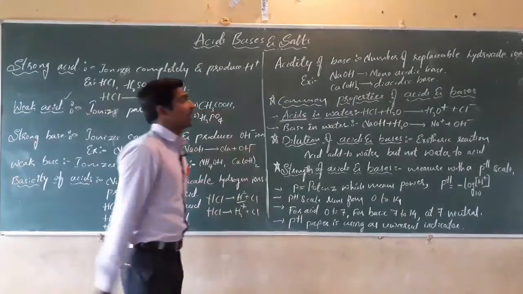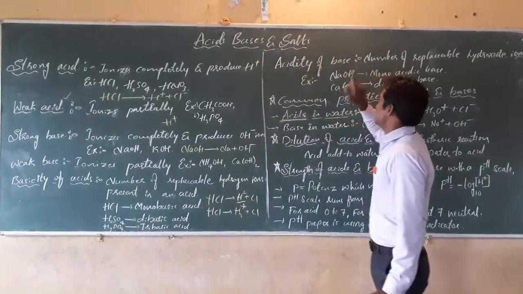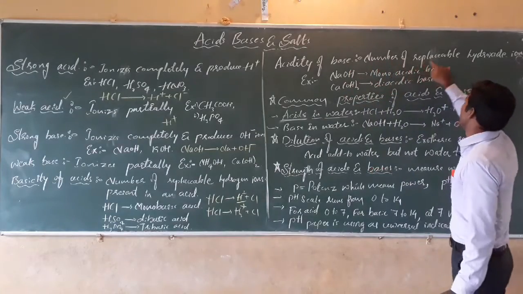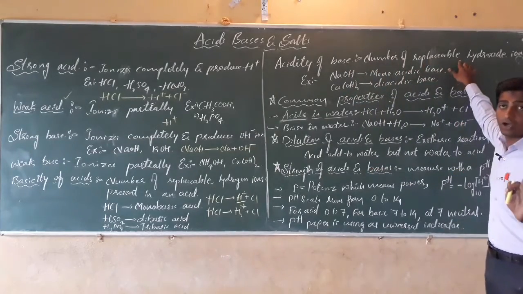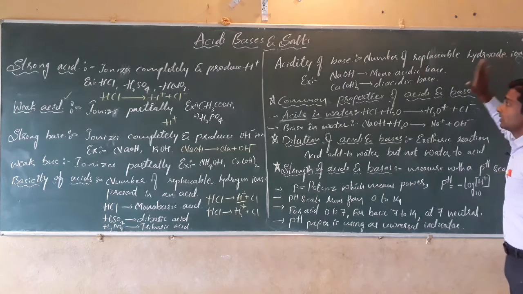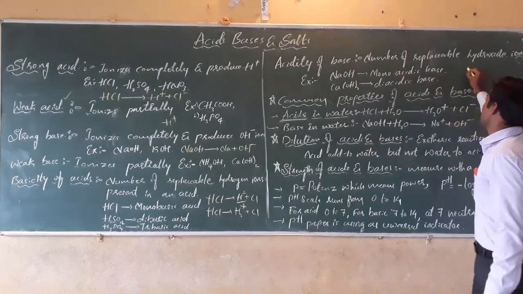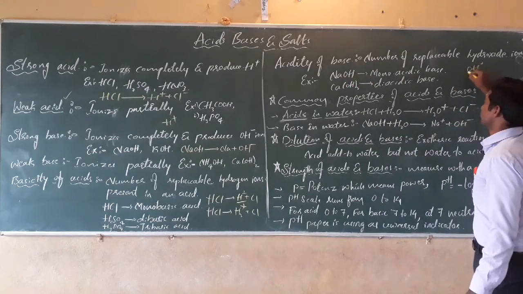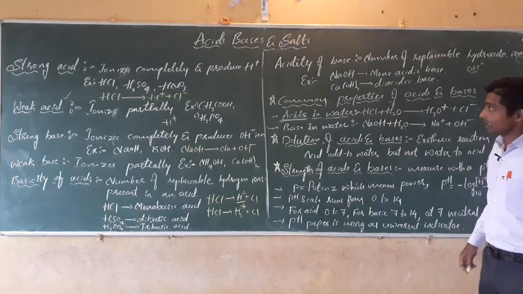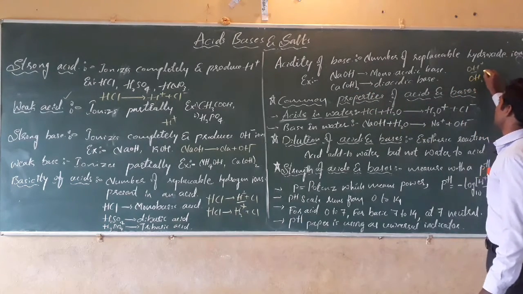In the same way, for bases, acidity of base is defined as the number of replaceable hydroxide ions. For example, sodium hydroxide replaces only one hydroxide ion. Calcium hydroxide replaces 2 hydroxide ions.